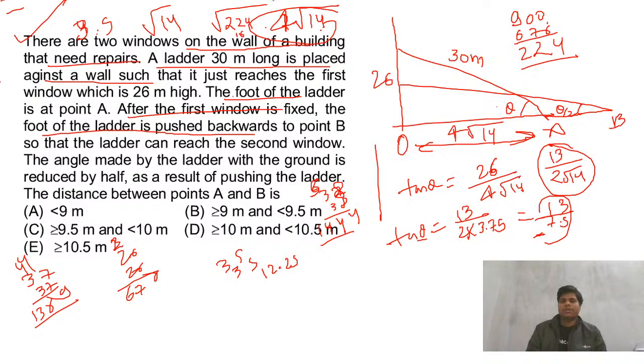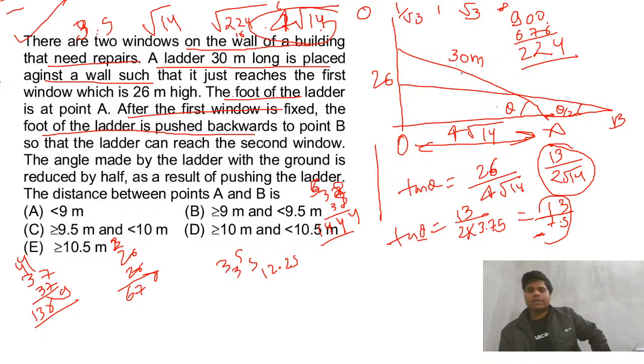In the tan theta values we know for 0, 1 by root 3, 1, root 3 and infinity. So if you try to approximate which value will come closer to 13 upon 7.5, this is approximately 1 point something, not 2 times. 2 times is 15.